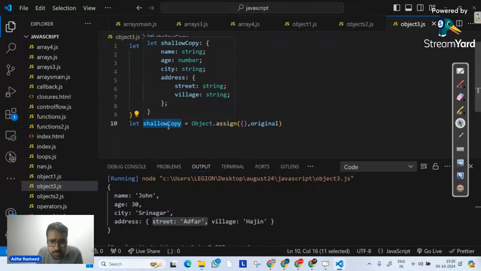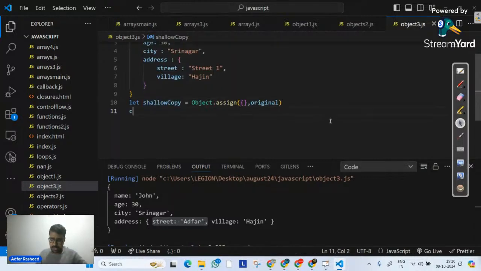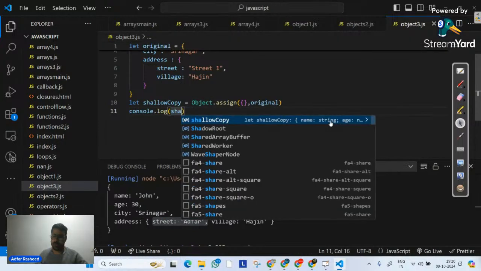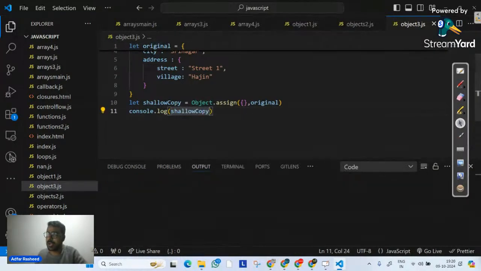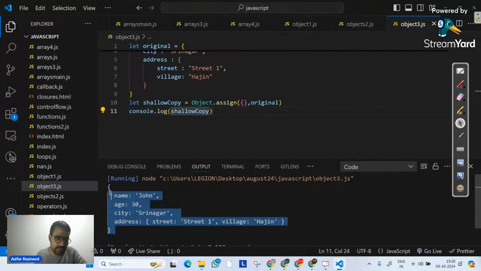Can you explain the object output? What does that mean, Rohit? It was the same in the previous case. I will create the same output again and then I will explain it. Don't worry about it. Now let's try to print our shallow copy. So let me write shallow copy, and let's execute it. As soon as I execute it, you can clearly see it has created a copy of original, placed it in an empty object and created an object out of it.